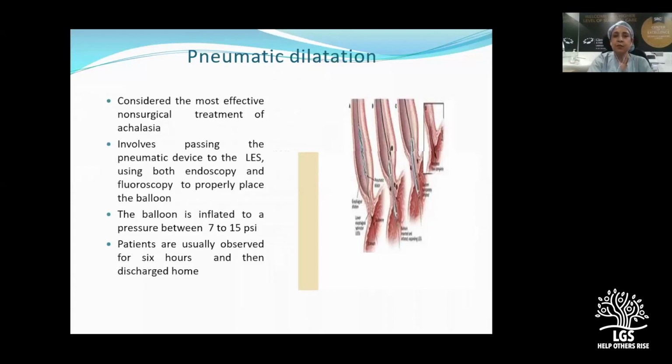This is considered the most effective non-surgical treatment of achalasia. Here we pass a pneumatic device into the lower esophageal sphincter endoscopically under fluoroscopic guidance, and the balloon is inflated to a pressure of 7 to 15 Pascal units. Earlier it was inflated to a significant extent, and there were always chances of perforation. But now, if the waist of the balloon disappears on fluoroscopic observation, then you stop the dilatation there. You have to observe the patient for at least a few hours, and then the patient can be discharged home.